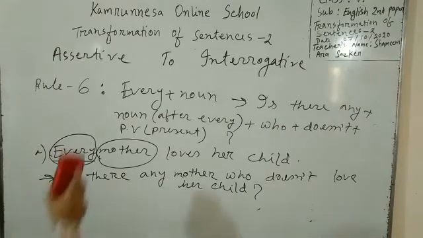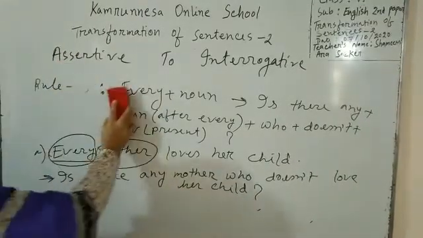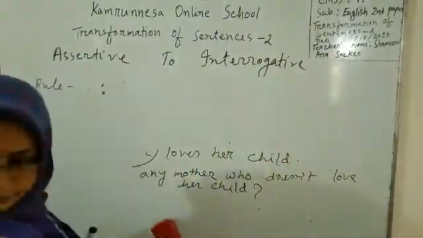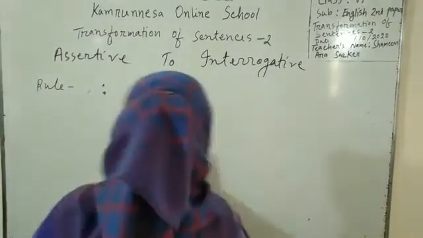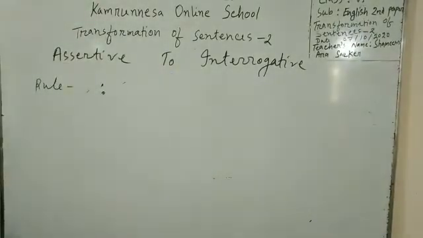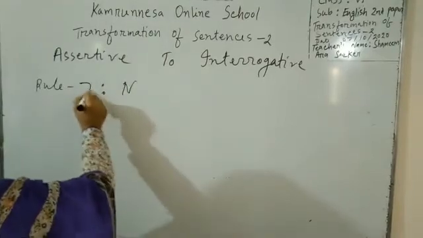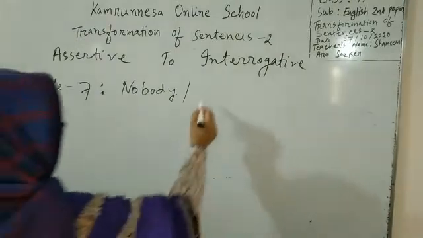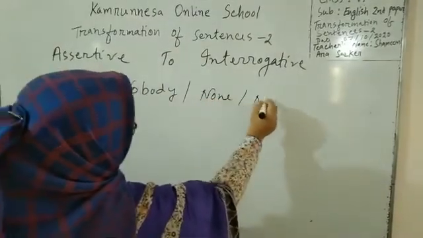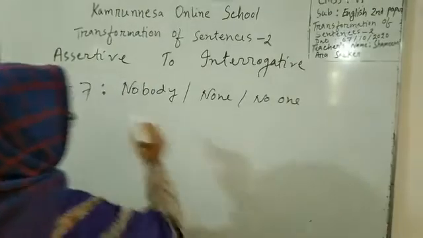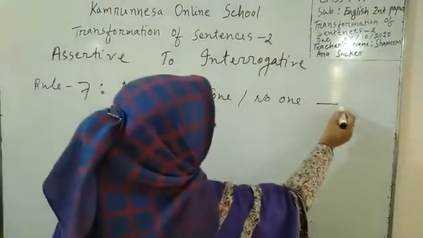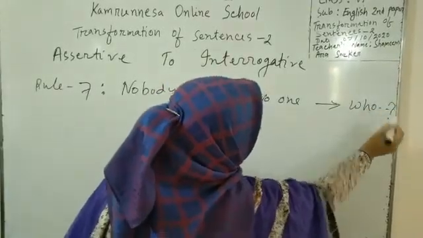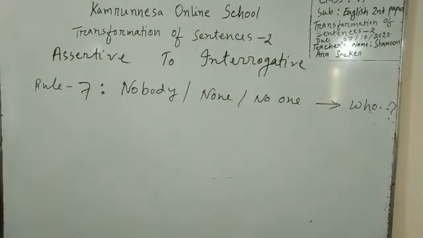Now we have come to the last rule, 7. If there is nobody or none or no one in an assertive sentence, we will use who, and the rest of the sentence will be the same.